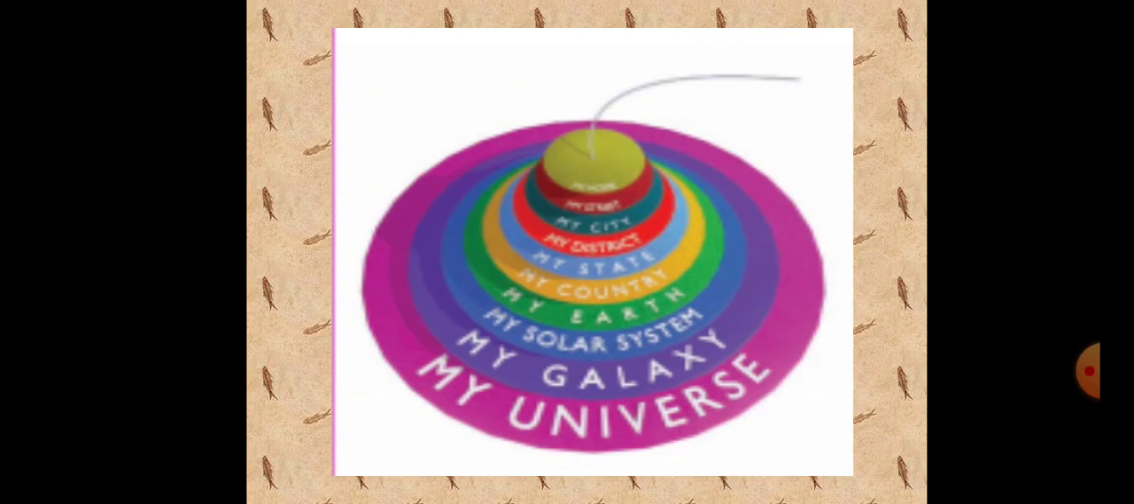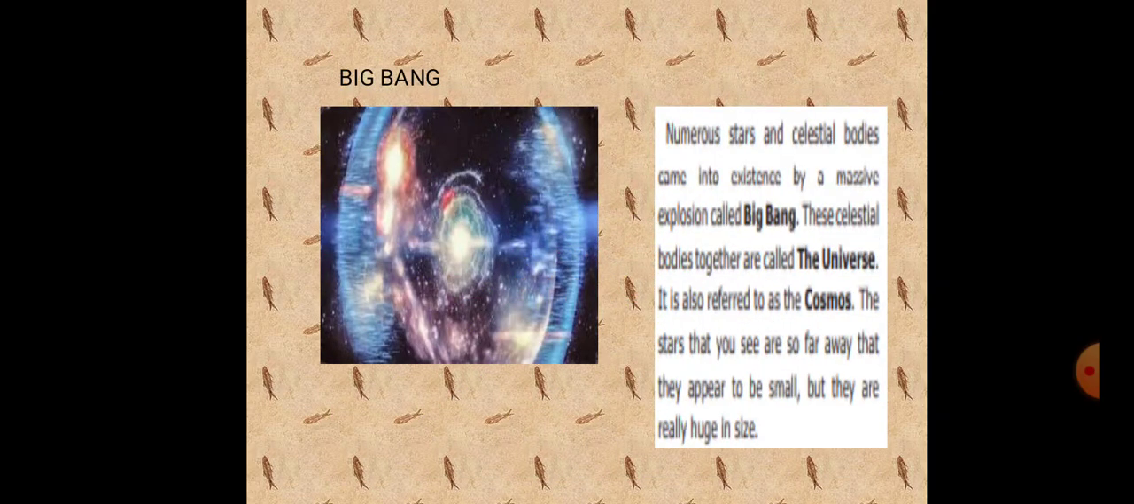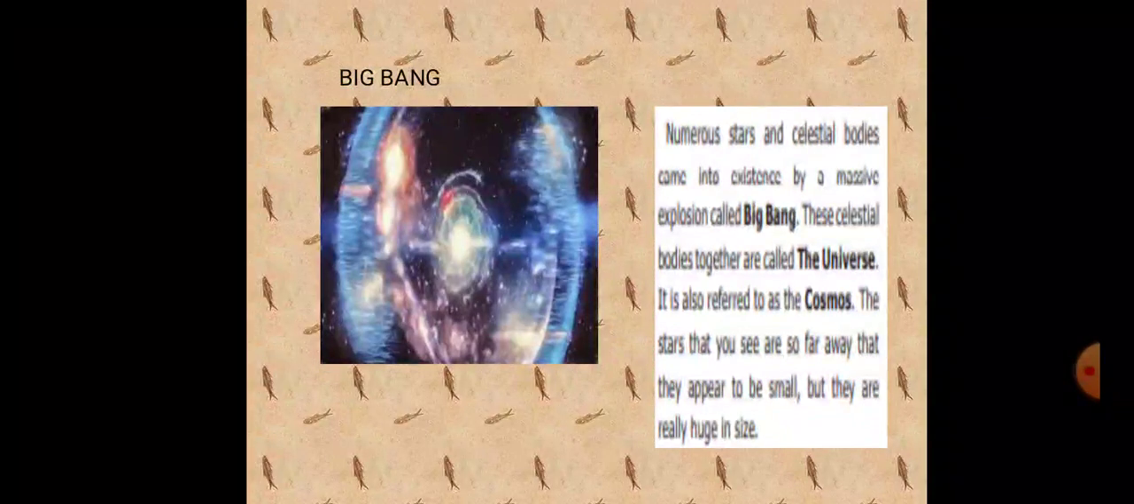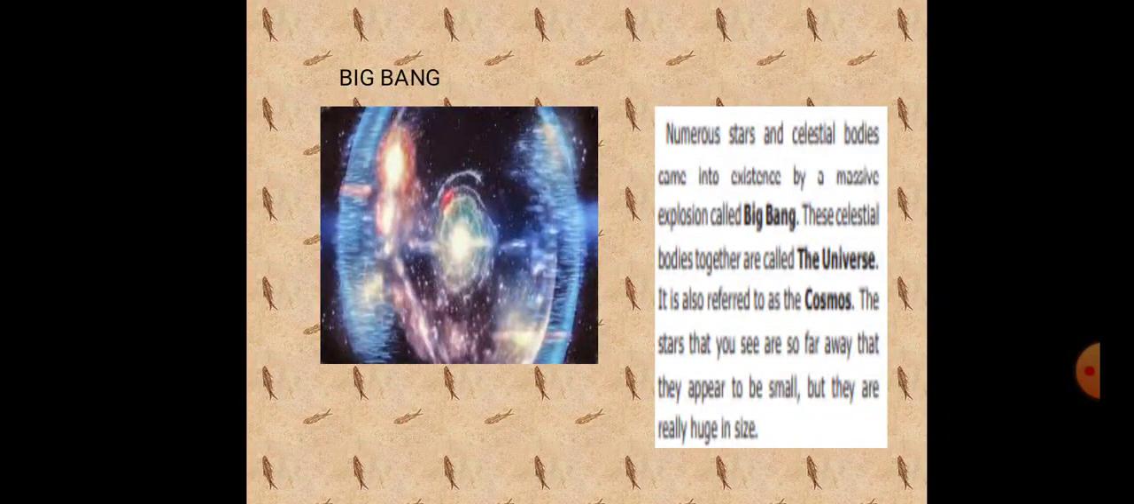The earth is the third planet in the solar system. The solar system is in the galaxy. It is named the Milky Way galaxy. There are millions of such galaxies in the universe. Now let us know about the solar system, galaxy, the universe and all other bodies in detail in this lesson.